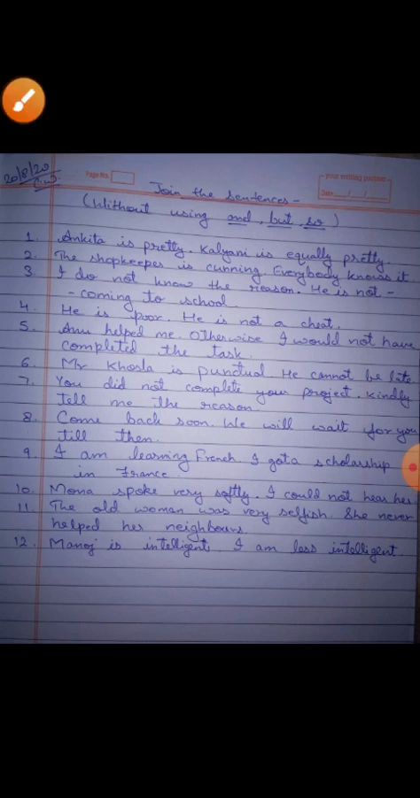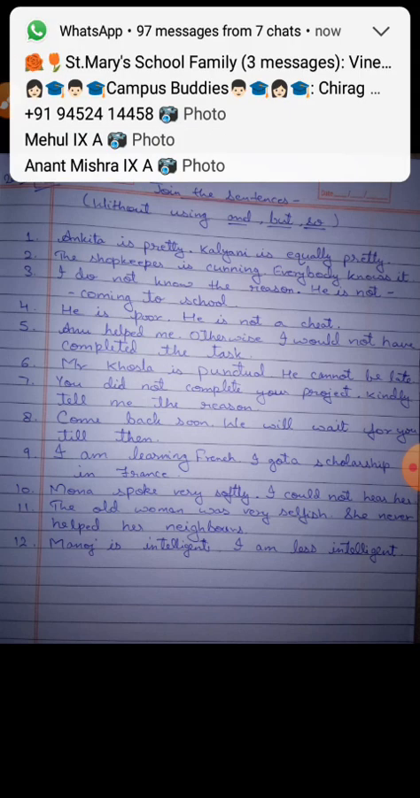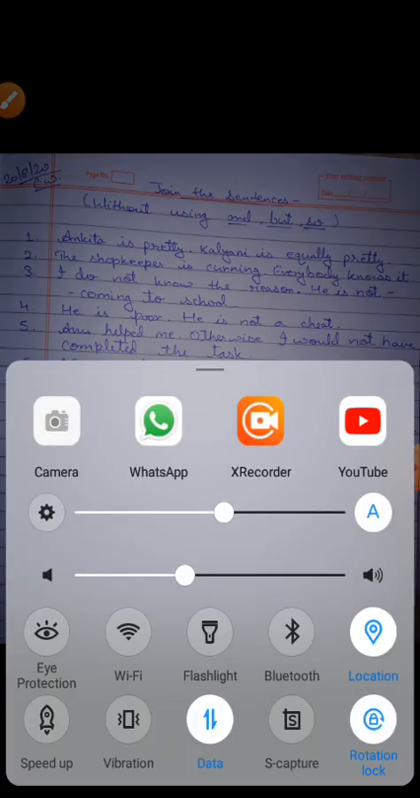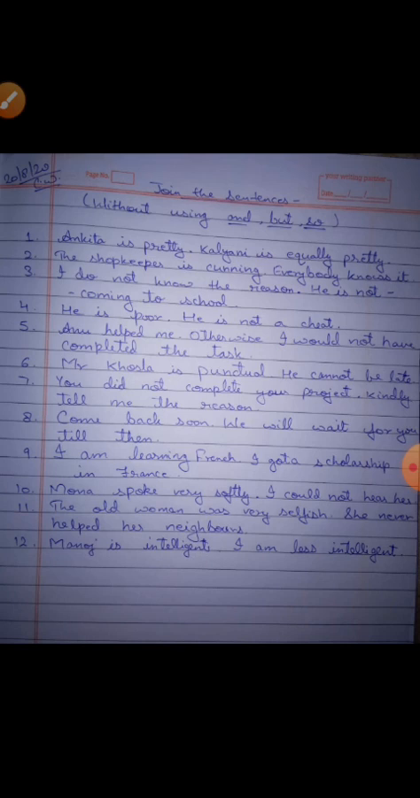Next one, question number 9. I am learning French. I got a scholarship. So, as I got a scholarship in France, I am learning French. Once again, I shall repeat this. As I got a scholarship in France, comma, I am learning French.